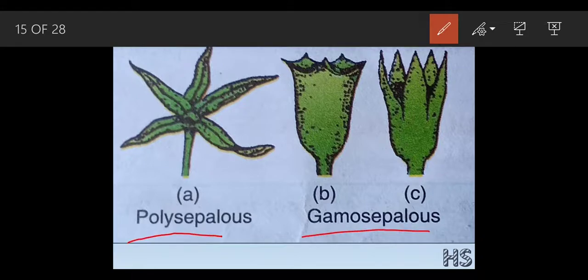The word poly, I'm going to divide these words. Poly means which are free. The word gamo means which are fused. Fused means, easy word, together.